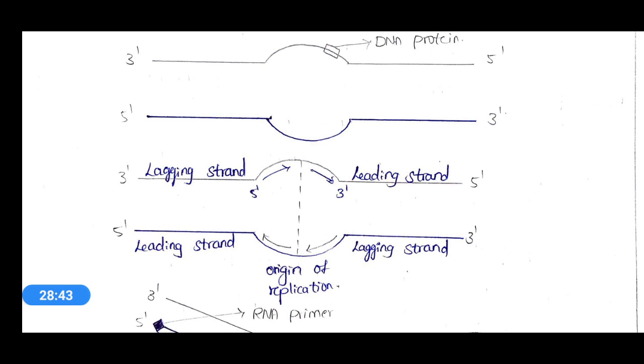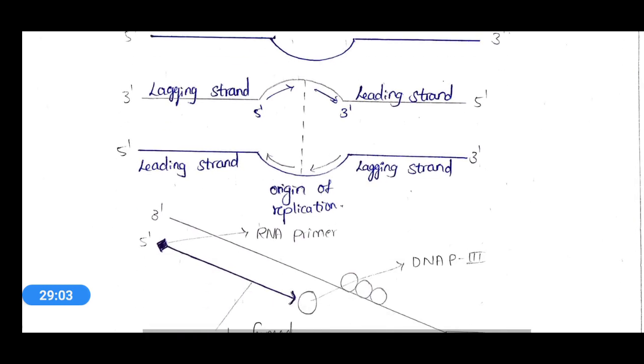What will happen? The lagging strand will work from the 3' to 5' direction, and the leading strand is 5' to 3', and there will be an origin of replication.